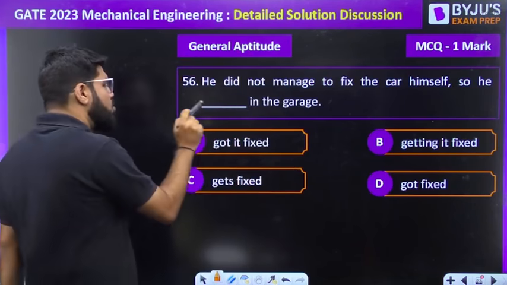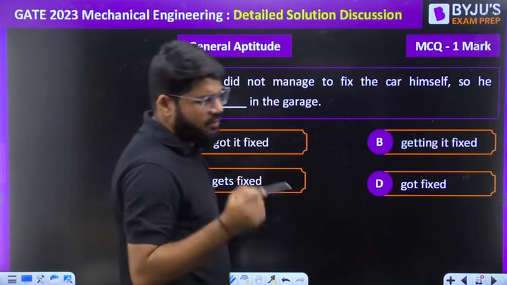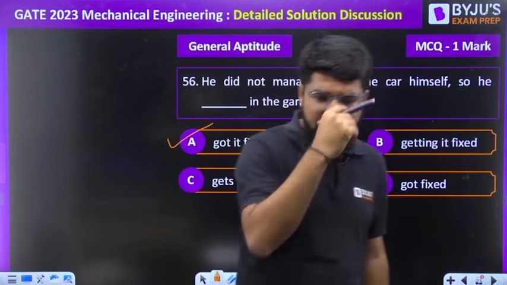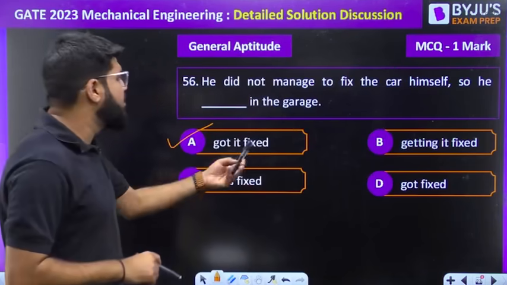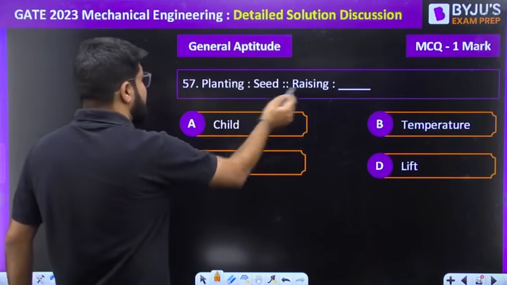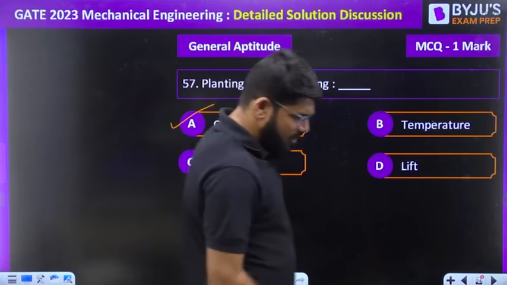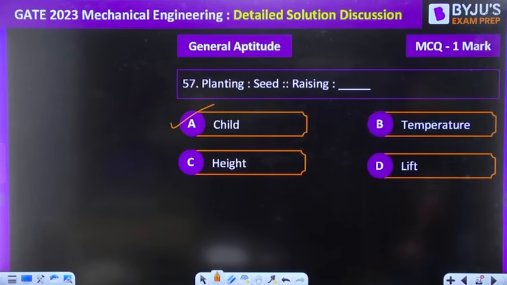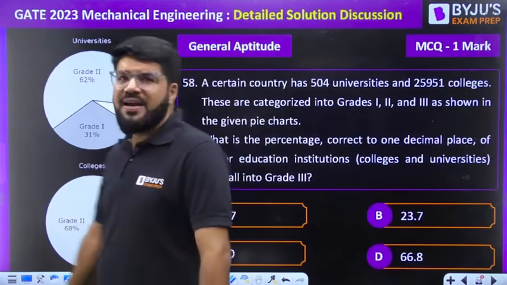So he got it fixed in the garage. Verbal, let us not discuss much. Let us discuss the quant and logical reasoning questions. He got it fixed in the garage. Similarly, word meaning base: planting is to seed as raising is to child. So option number A. Moving ahead to the next question.